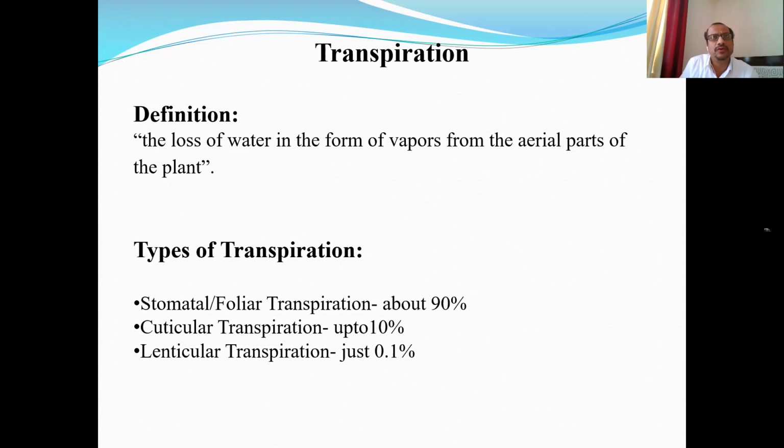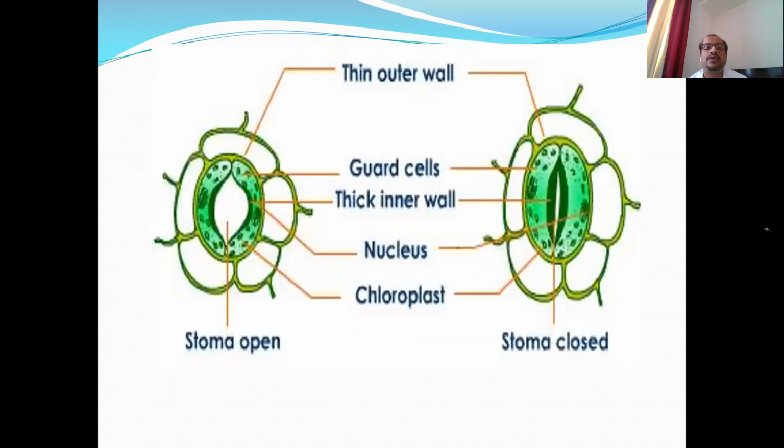So, on the basis of which parts of the plants are involved in the transpiration process, a physiological process, there are different types of transpiration. Stomatal transpiration or foliar transpiration, because the leaves are mainly involved, accounts for 90%, the major type of transpiration. Cuticular transpiration, up to 10% by this method. Lenticular transpiration, we will not go into much detail of that, because we'll consider the important one, that is stomatal transpiration.